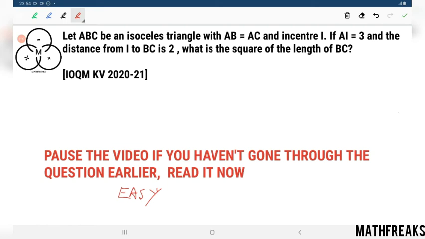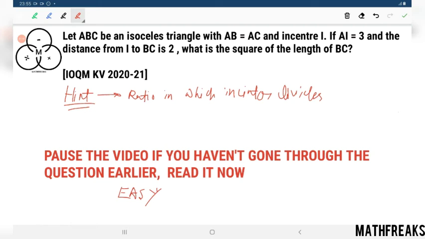How are we approaching the question? The first hint to this question is that I is the incenter, so we need the ratio in which the incenter divides the angle bisector, and this is the only hint.